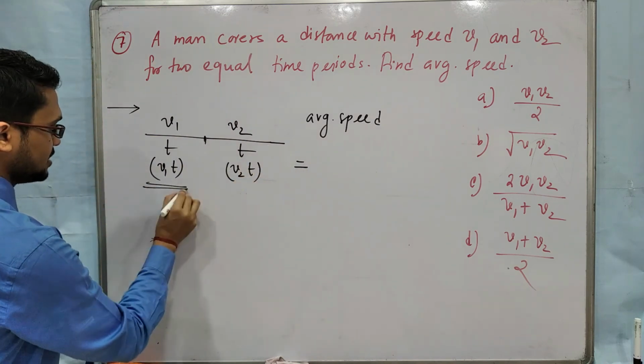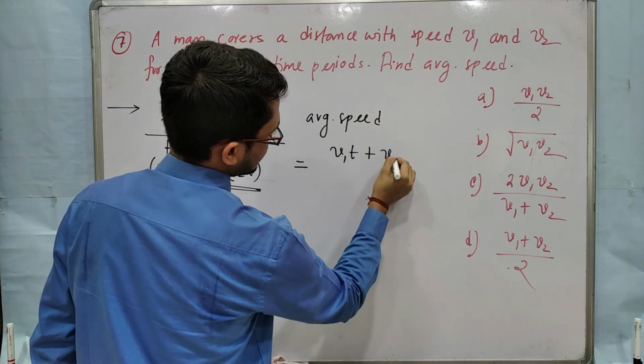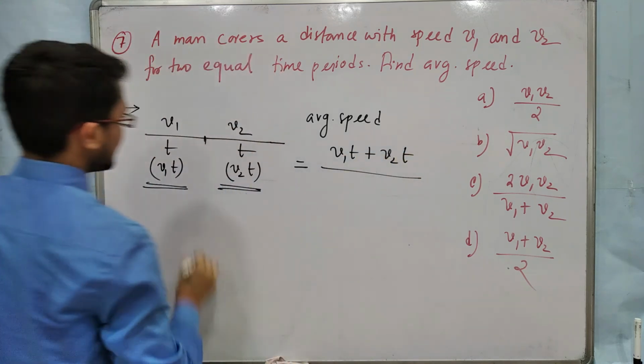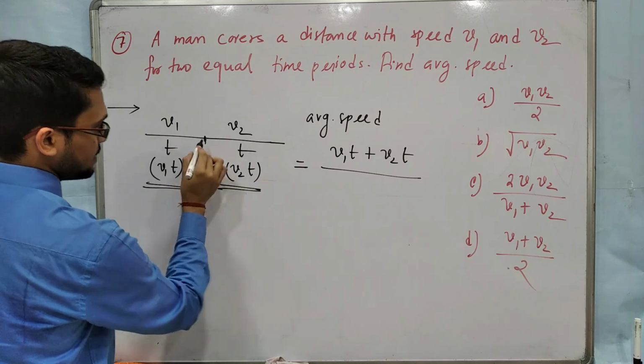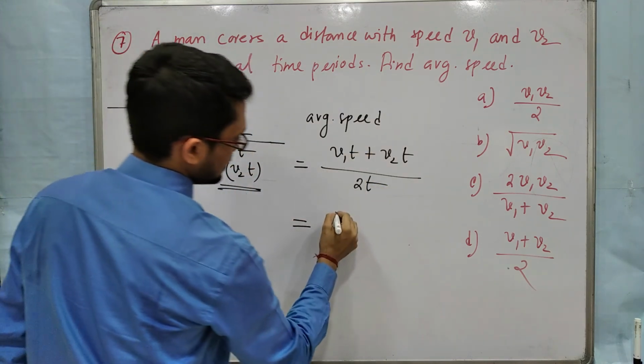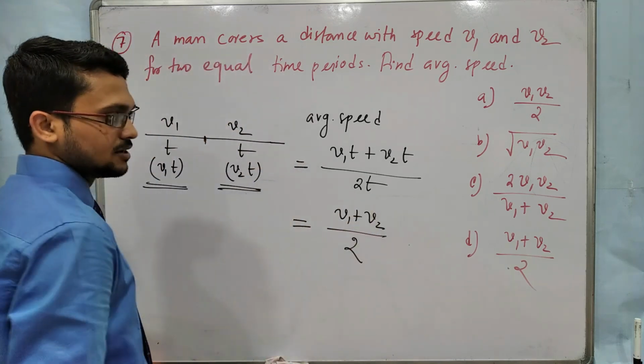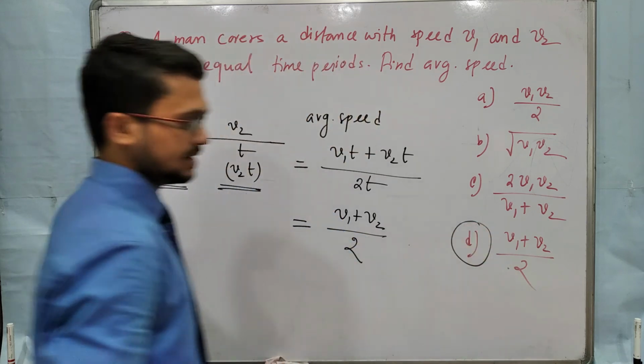So average speed, same formula. Total distance is v1t plus v2t. Total time, this plus this, t plus t, so 2t. If you take t common, then you will get the answer v1 plus v2 by 2. So the answer here will be D.